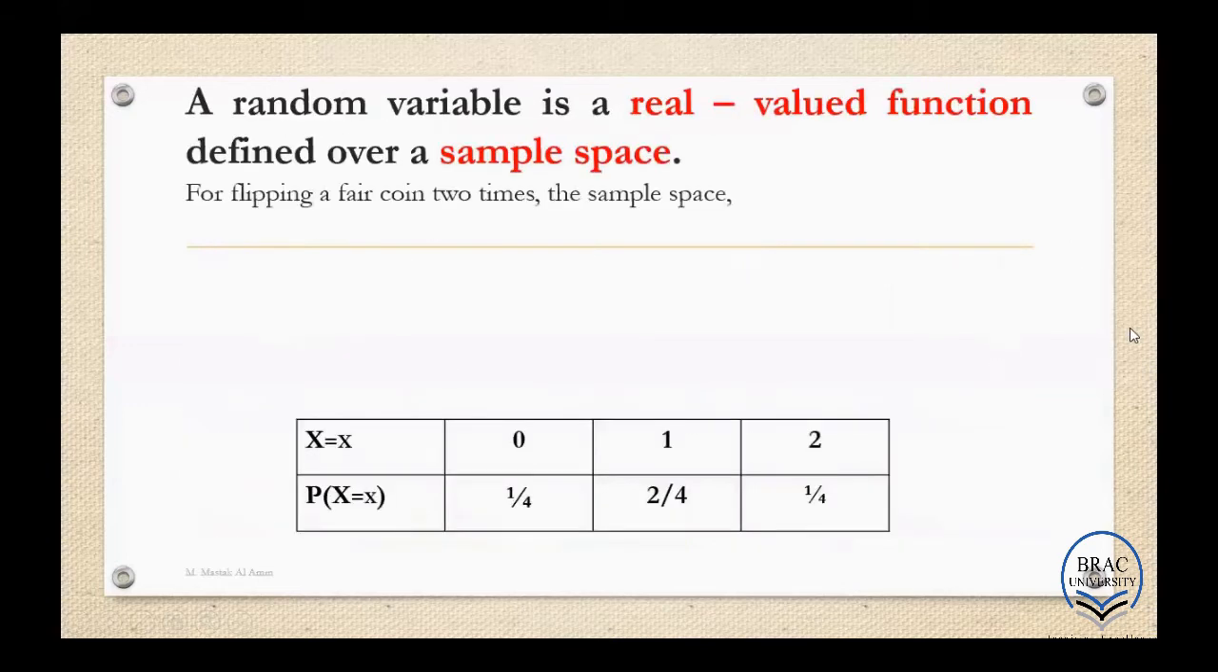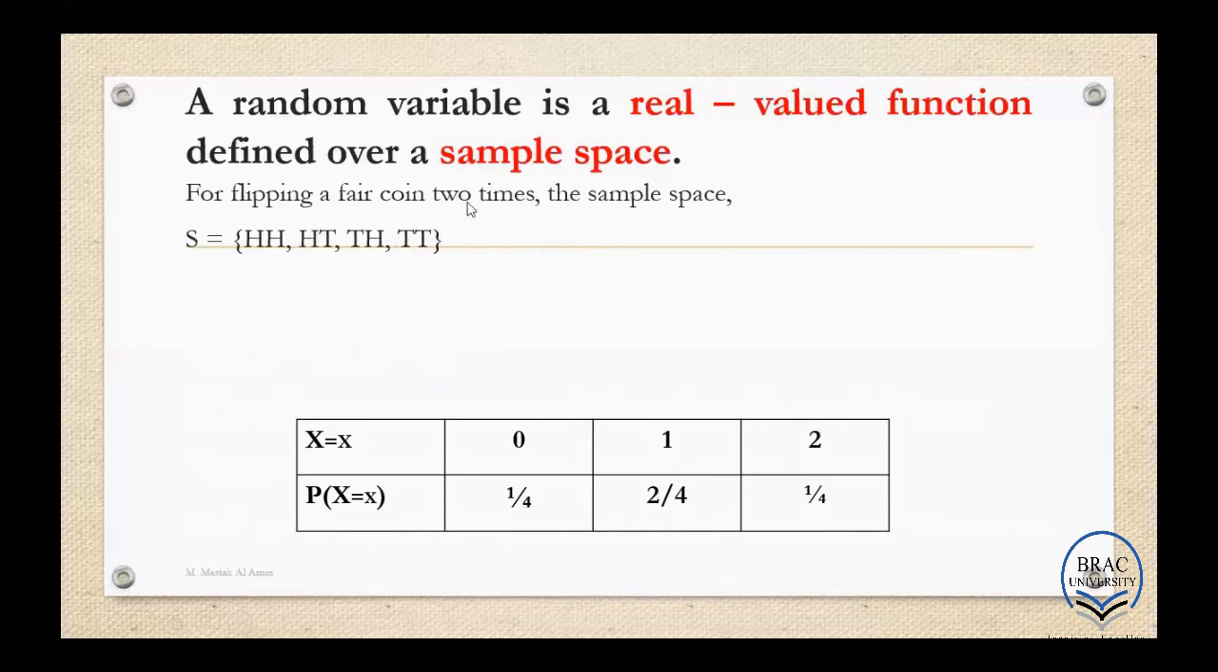Now, if we discuss more about random variable, from the book, the definition of random variable is: a random variable is a real valued function defined over a sample space. So if we consider one real life example, then it will be more clear. Say, if we consider the example as flipping a fair coin 2 times. So then what is the sample space?